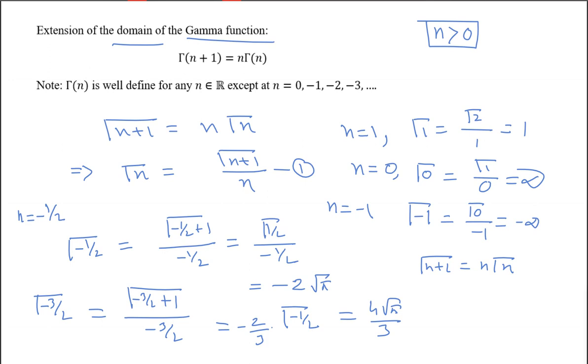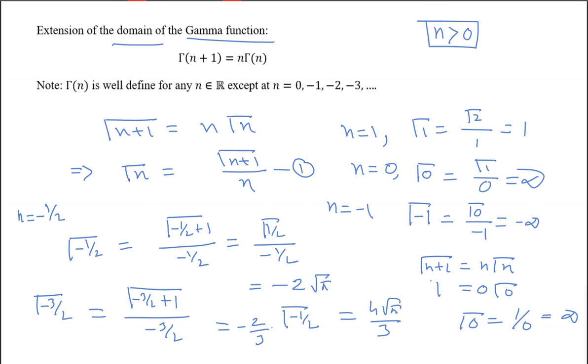Actually, you see, if you put n is equal to 0 here, this will be 0 into gamma 0. We don't know the value of gamma 0, that's why we need to find this gamma 0 value. If you put n is equal to 0 here, gamma 1 is equal to 1, so 1 is equal to 0 into gamma 0. How is it possible? Only when gamma 0 is equal to 1 by 0, and 1 by 0 is equal to infinity. So that's why gamma 0 is coming infinity. Oh, okay, okay. Okay, sir. Fine.